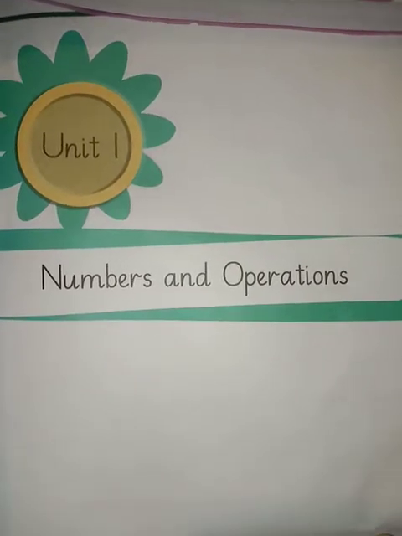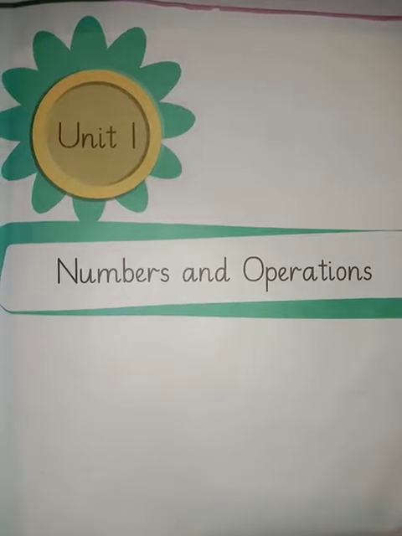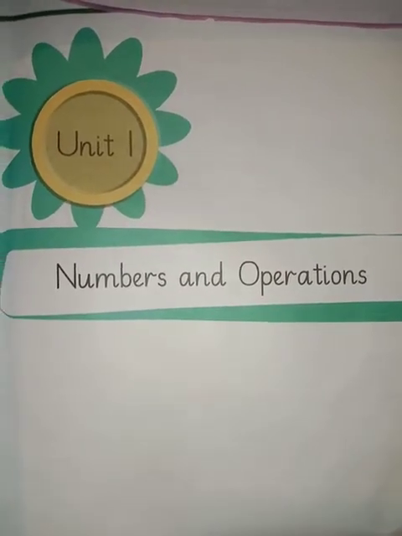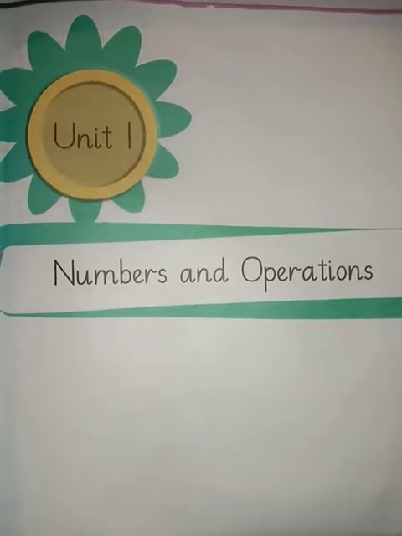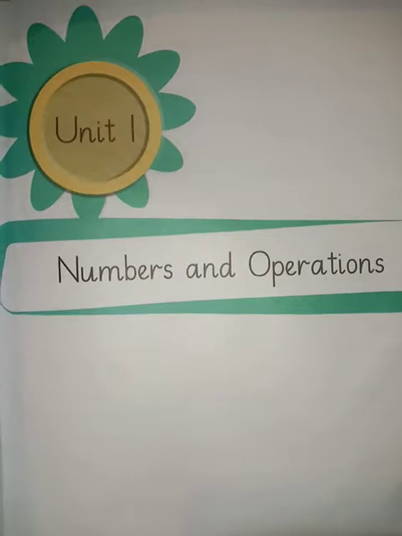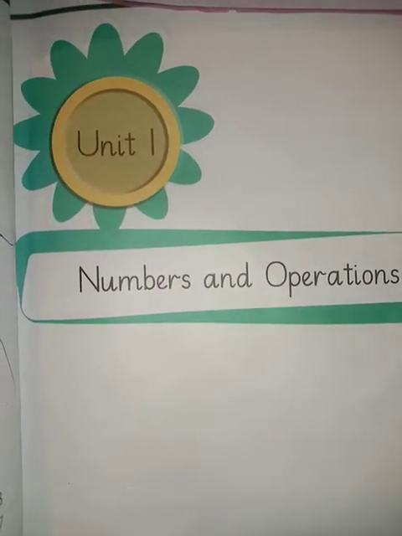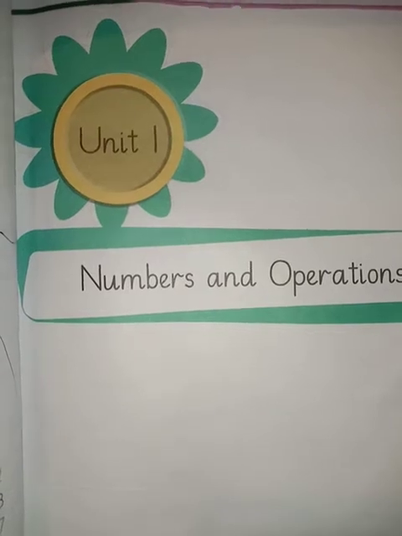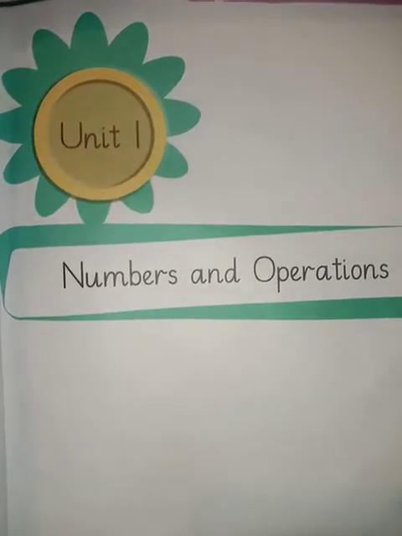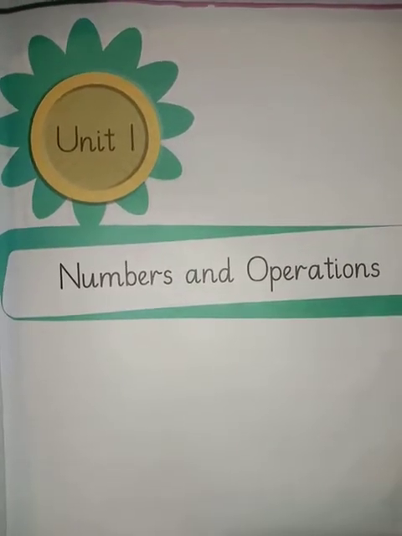In our maths lecture we will discuss numbers and operations in our unit number 1. What are numbers? Numbers come up with certain digits. We have certain digits that make up a number. And what are the digits? We have 10 digits: 0, 1, 2, 3, 4, 5, 6, 7, 8, 9. These digits make up numbers.